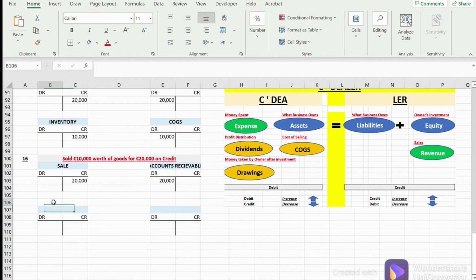Again, how much inventory did we lose? We lost 10,000 worth of inventory in order to make this sale of 20,000. Inventory is our asset, but it decreased, so it is a credit. Let's credit it by 10,000, and effectively this is the cost of goods sold as well. Of the sales of 20,000 that we made, we incurred a cost of 10,000. What happens with this cost? When it increases, it is a debit. So let's put 10,000 here. Okay guys, so this is it.